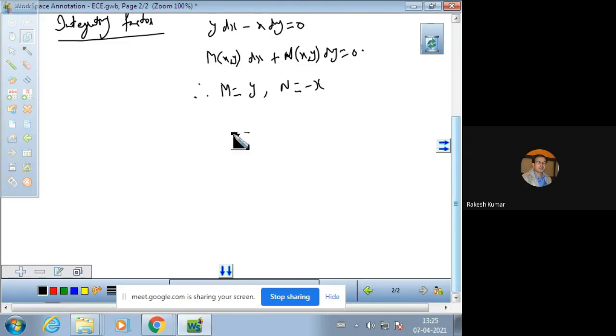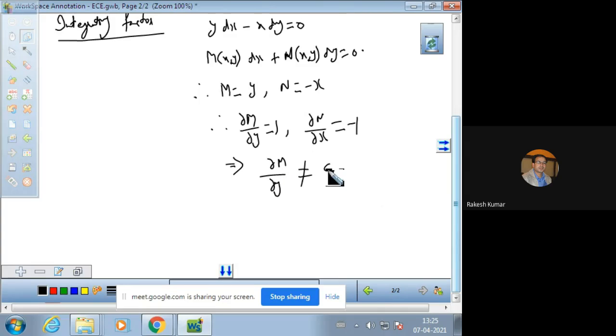And now you can find the values of the derivatives. Del M by del y comes out to be 1, and the derivative of N with respect to x comes out to be minus 1. And see, both values are not the same. So if del M by del y is not equal to del N by del x, then the equation is not an exact differential equation.